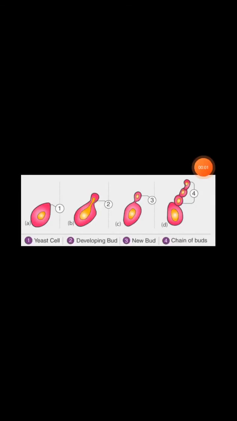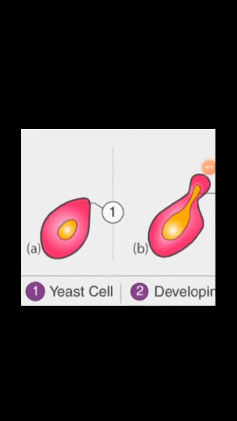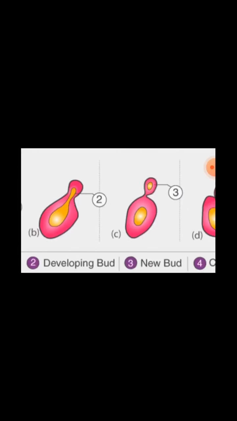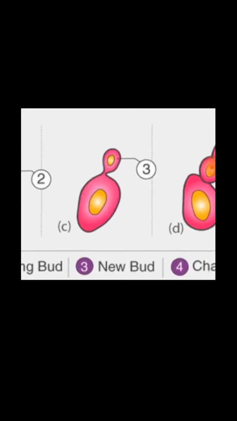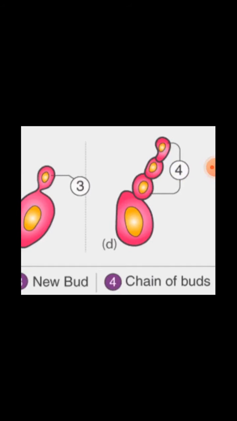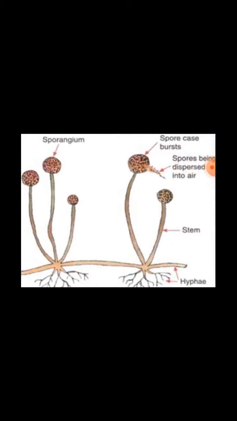This is the case of budding in yeast. Here a single yeast cell shows bud formation, and now the bud becomes detached from the parent yeast cell, and this way lots of yeast cells are formed from one yeast cell.